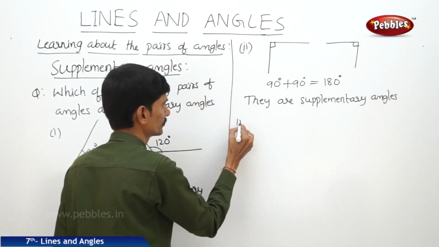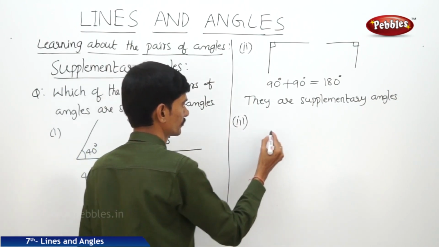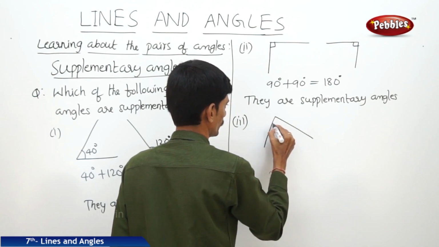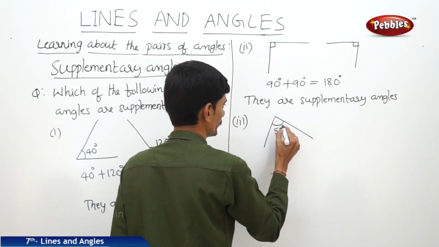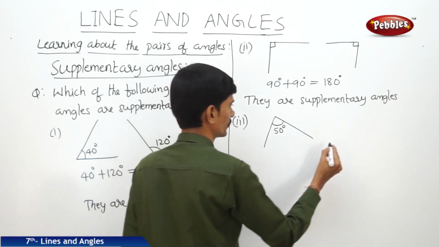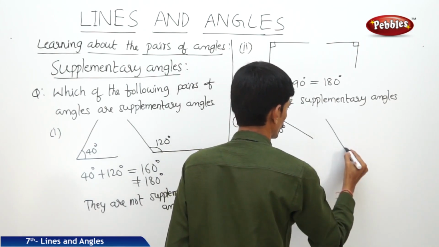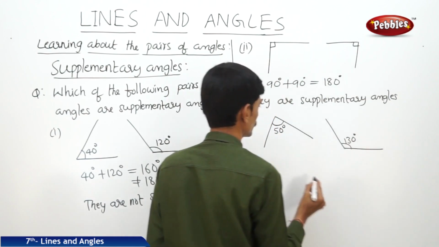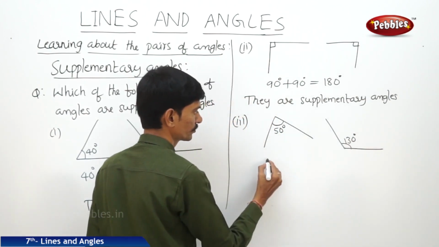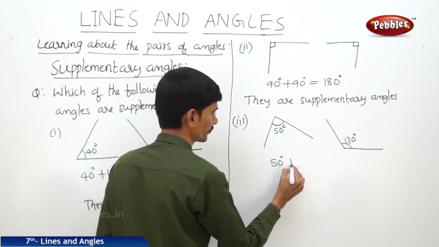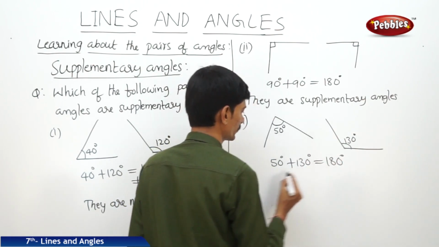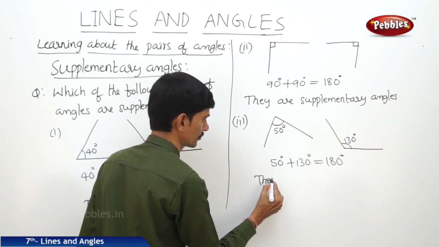And the third one: 50 degrees and 130 degrees. So let us find the sum of these two angles. 50 degrees plus 130 degrees equals 180 degrees. So they are supplementary angles.